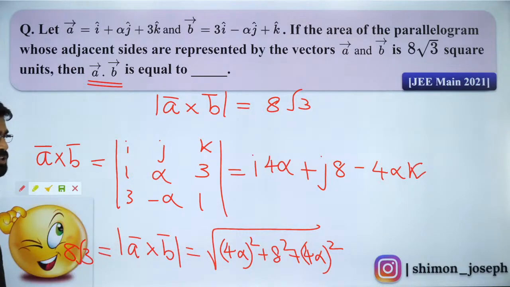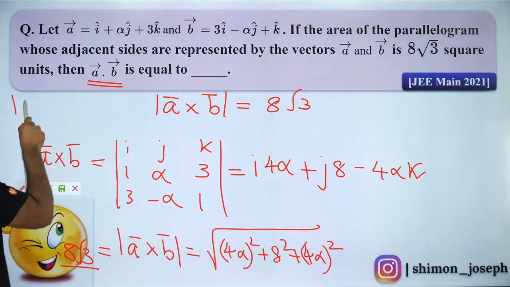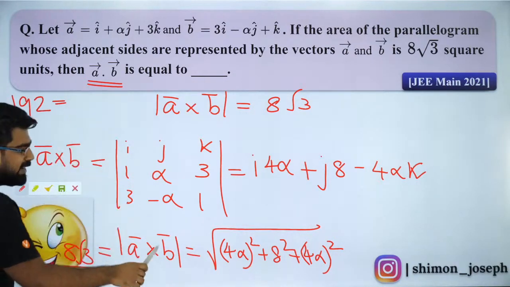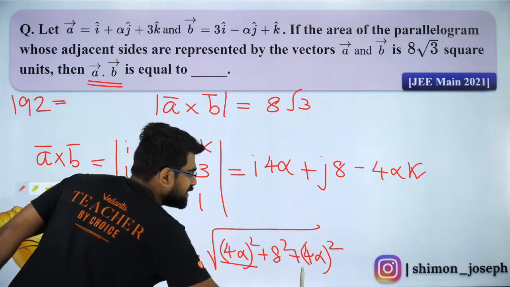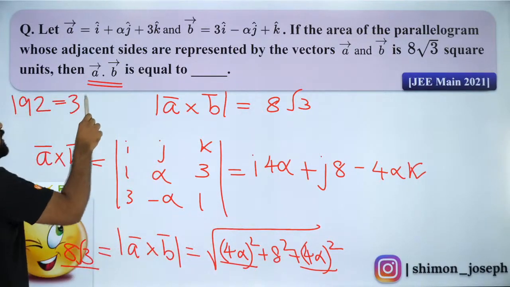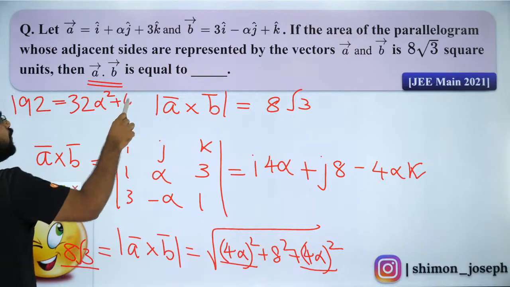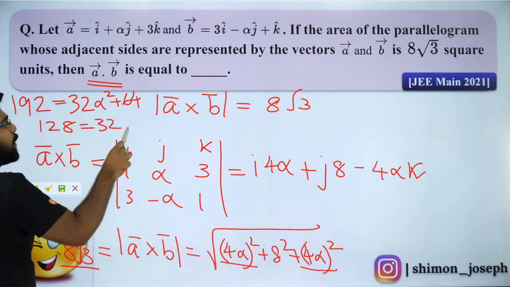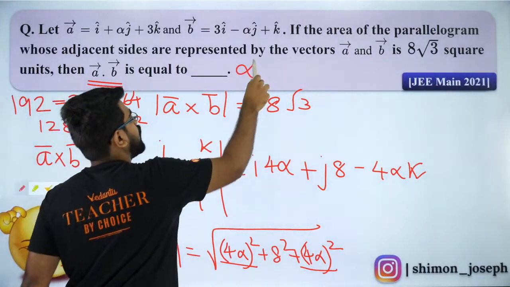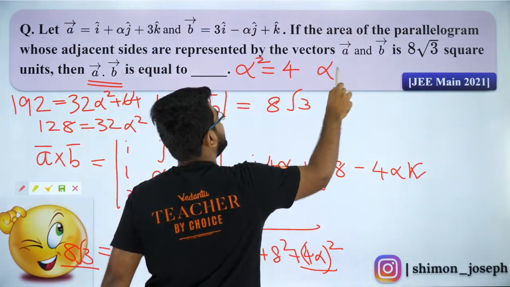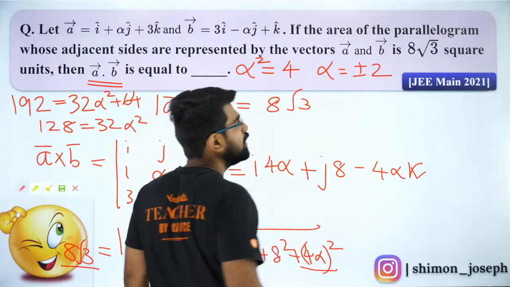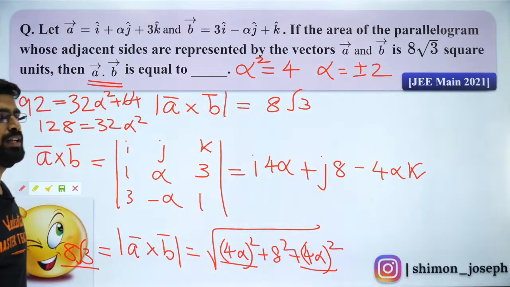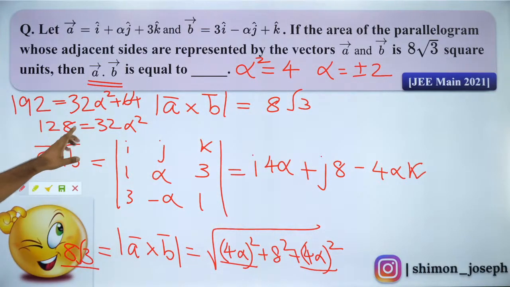Now square on both sides. Are you all clear with it? If I square on both sides, I will get 64 into 3 which is 192. So 192 will be equal to 16 alpha square plus 16 alpha square which is 32 alpha square, plus 64. So I'll get 128 is equal to 32 alpha square. So I'll get alpha square equal to 4. So alpha is equal to plus or minus 2. Are you all clear with it? So I got alpha square equal to 4.